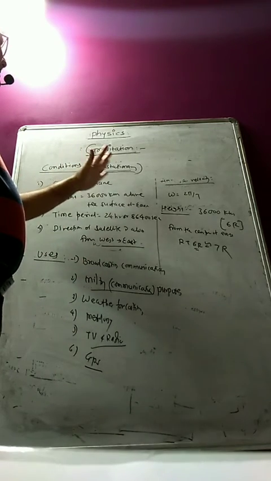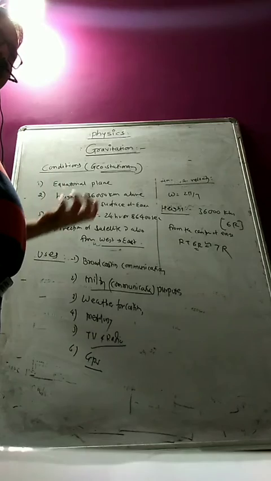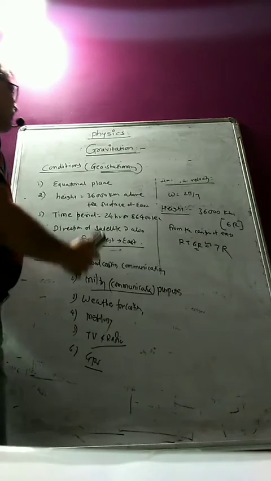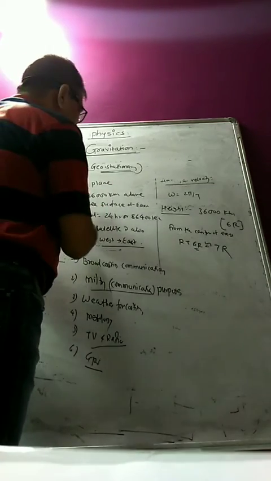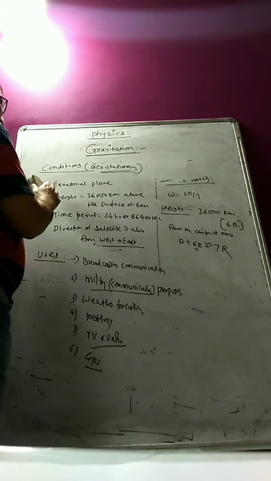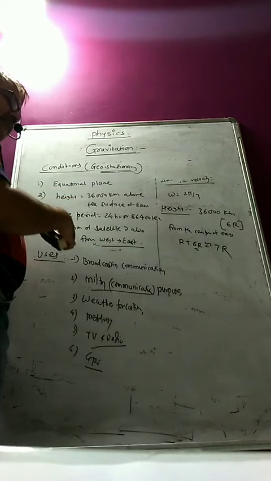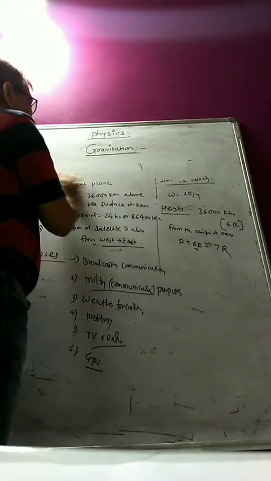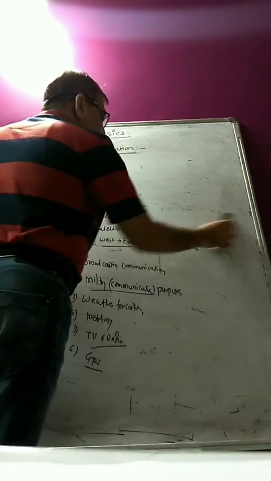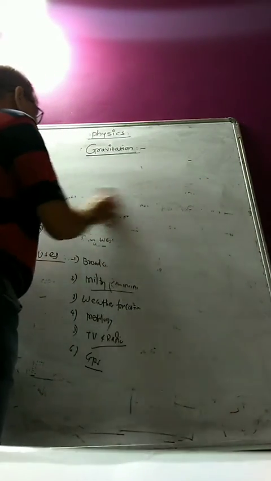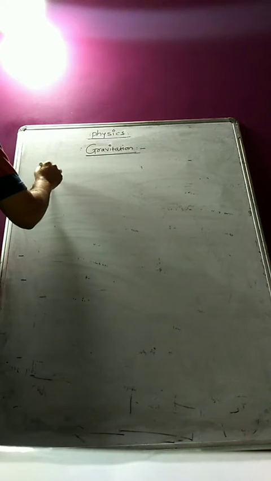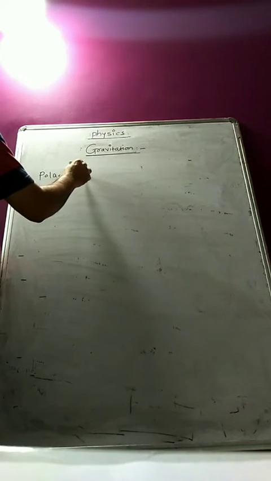Once you have learned what a geostationary, geosynchronous, communication satellite is, there is another satellite. This satellite revolves in the equatorial plane of the Earth, from west to east, perpendicular to the polar axis. But there is another satellite which can be set about the polar axis, and that satellite is called the polar satellite. The earlier one is the communication satellite; this other one is called the polar satellite.